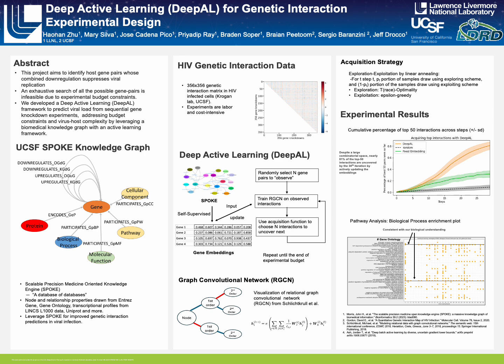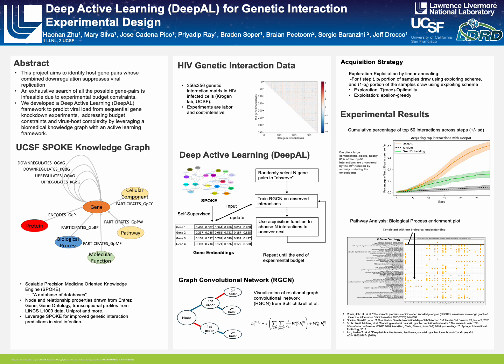In total, the nodes of the graph contain over 20,000 human genes, over 200,000 human proteins, and over 20,000 biological process, cellular component, pathway, and molecular function entities from gene ontology. In addition, it contains 1 million edges capturing transcriptional profiles, including overexpression, knockdown, and knockout impacts.